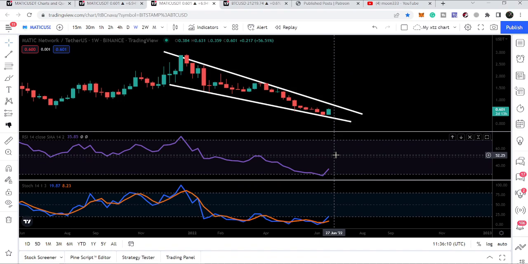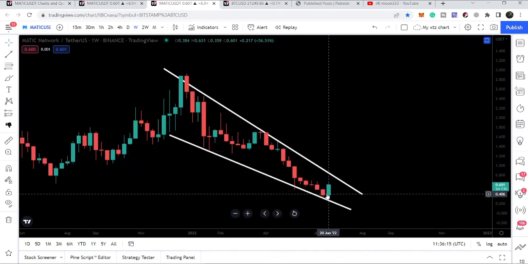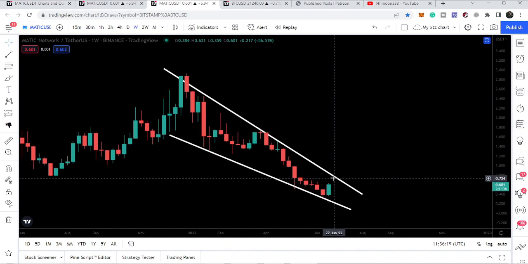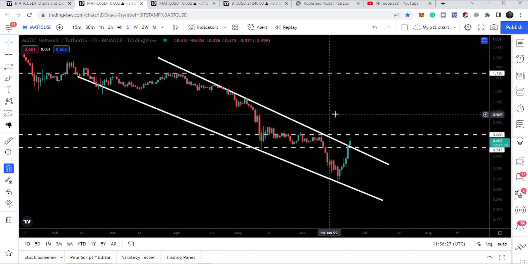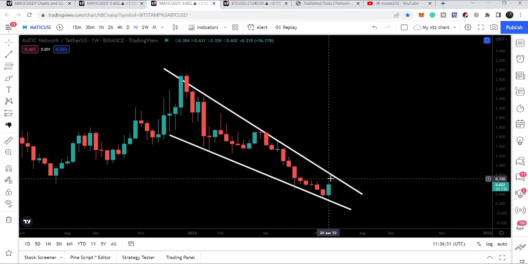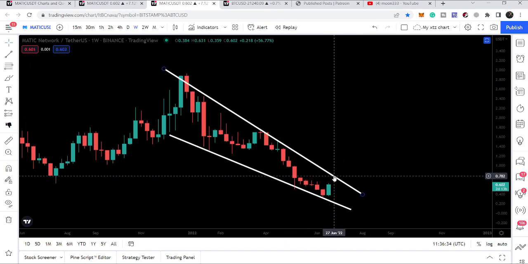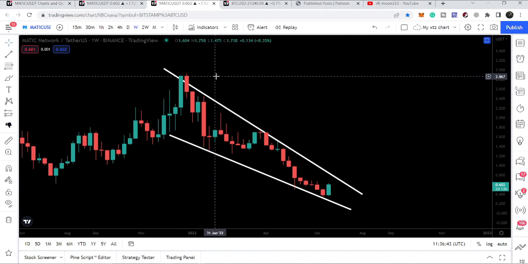That can be a very big buy signal, especially in this situation when we are getting bounced from the support of this falling wedge pattern. Now, the resistance of the falling wedge pattern will be here approximately at 73 cents, and I'm expecting that after getting out from this resistance of the down channel, and once we will be able to break out this resistance level as well, soon we can also break out the resistance of this falling wedge pattern. And the target for this bigger falling wedge pattern can be here at $2.88 approximately. That is the top of this falling wedge pattern.